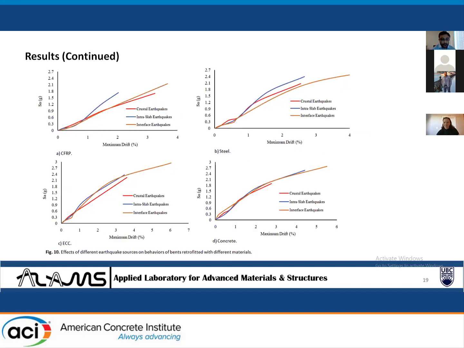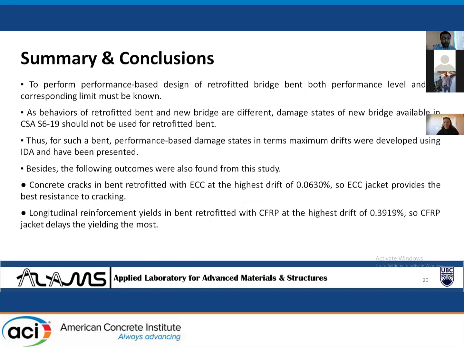Similarly, to show the effects of different earthquake sources on behaviors of bents retrofitted with different materials, median IDA curves were drawn for each earthquake source. To perform performance-based design of retrofitted bridge bent, both performance level and its corresponding limits must be known. As behaviors of retrofitted bent and new bridge are different, limits for new bridges available in CSA S6 should not be used for retrofitted bent. Thus, for such a bent, performance-based limits in terms of maximum drifts were developed using IDA and have been presented.